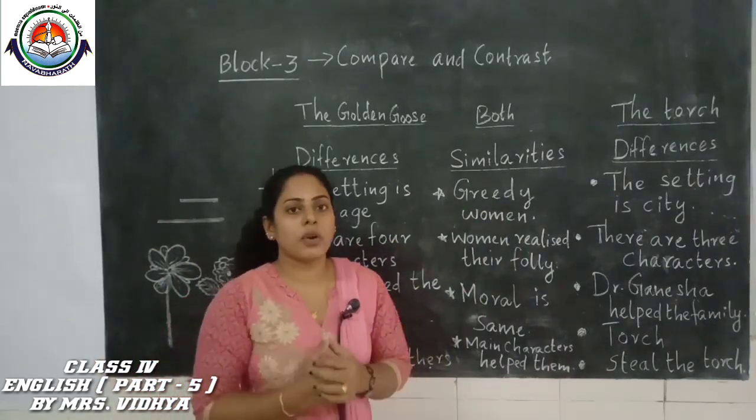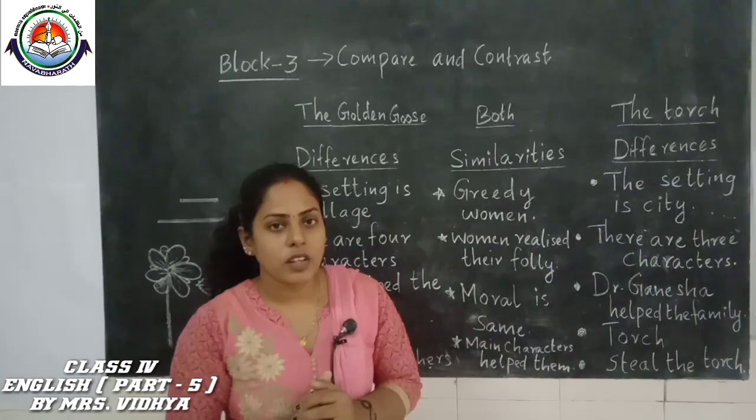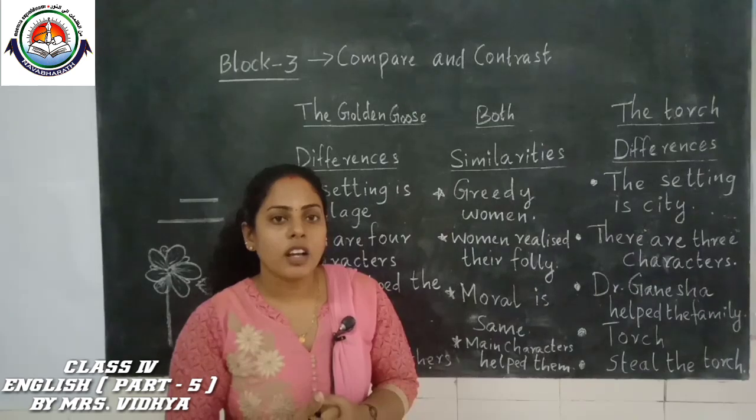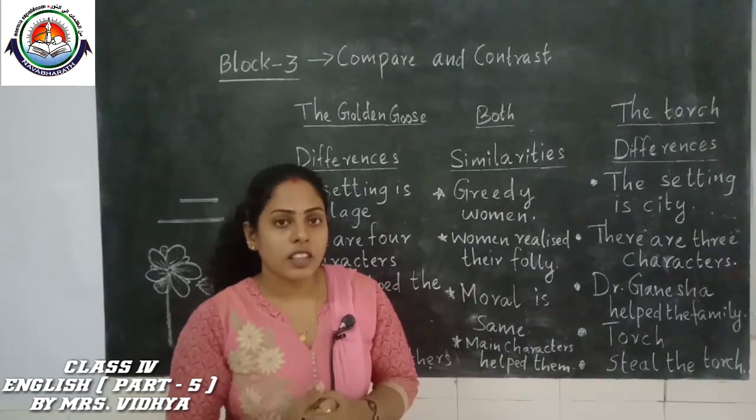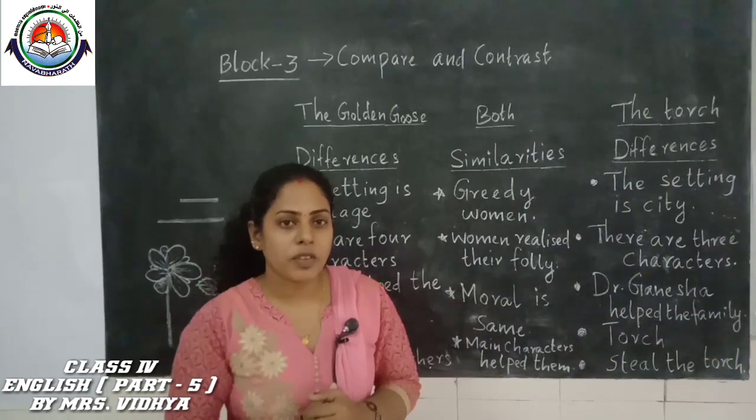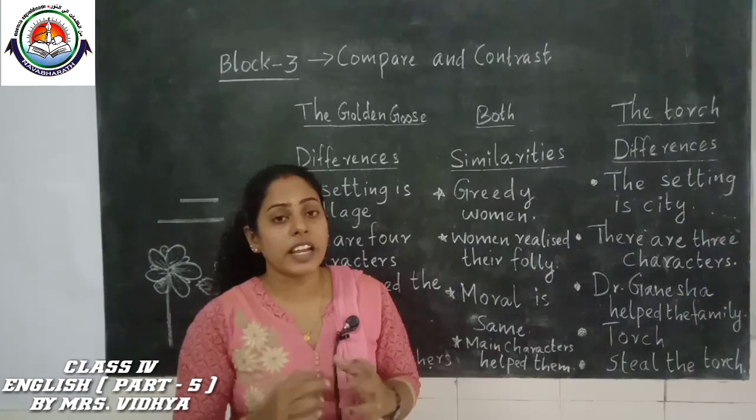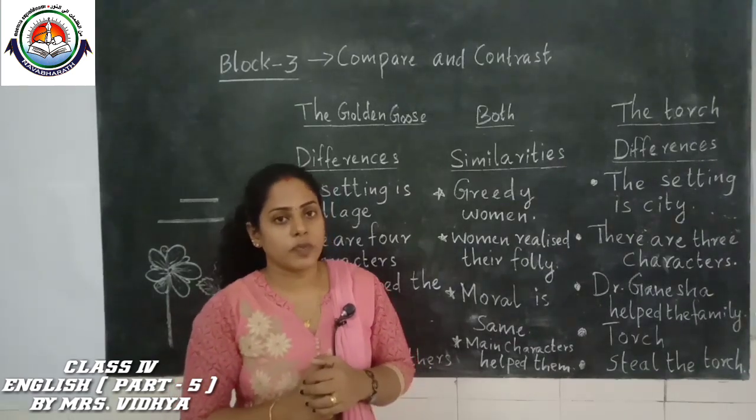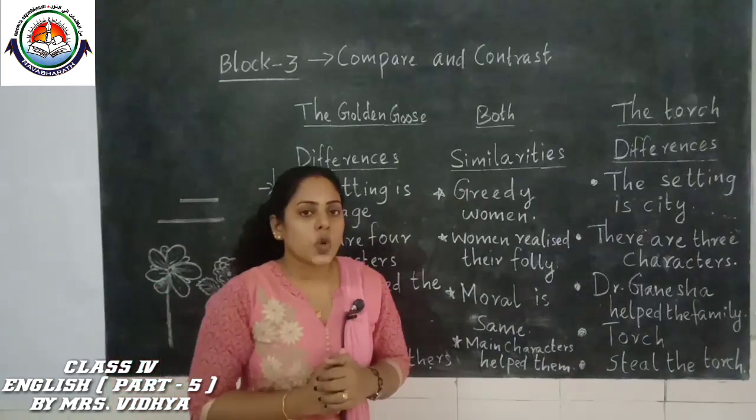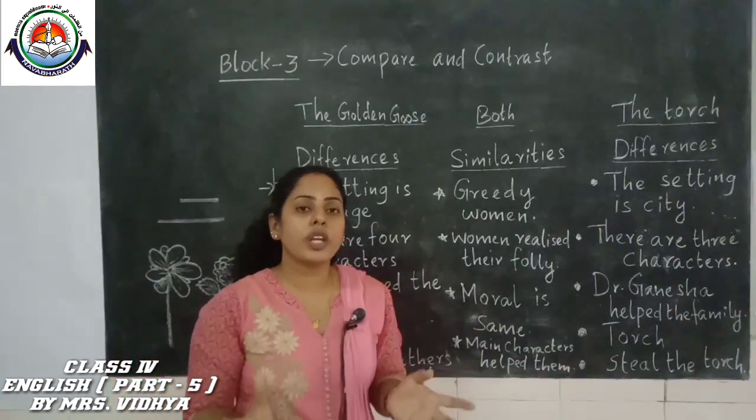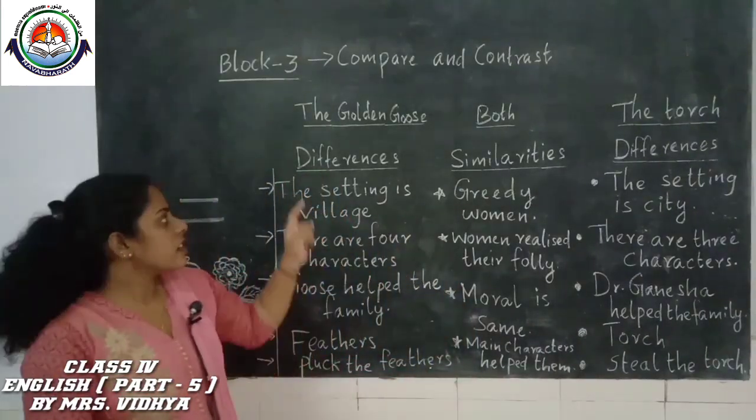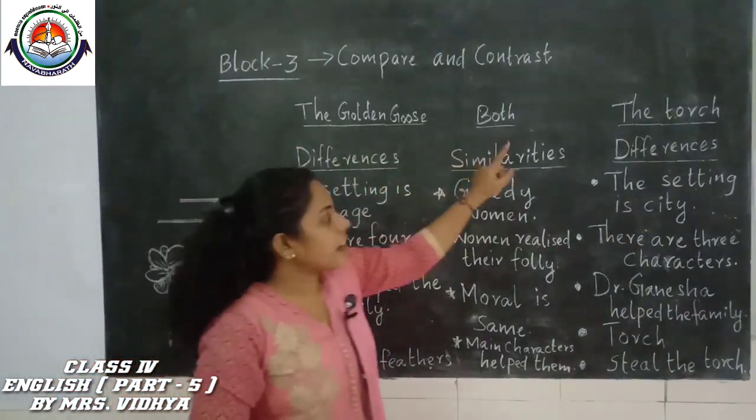If you are talking about the character of two boys, we can compare the two boys. How can we compare? We will say like this: this boy is a good boy. This boy is a naughty boy. So good and naughty. We can compare the character also. So that is about comparison. Today we are going to compare the two stories. Which are the stories? The Golden Goose and The Torch.